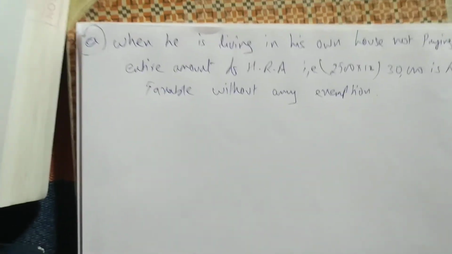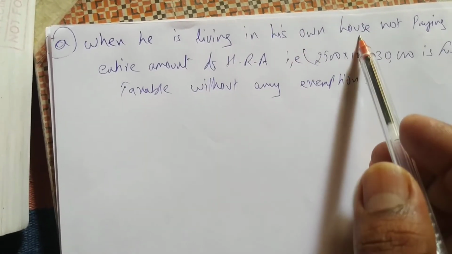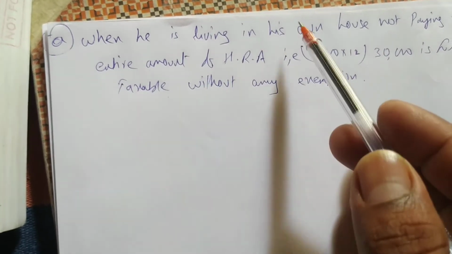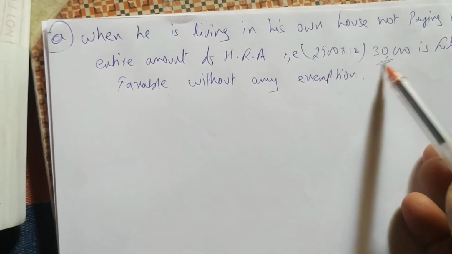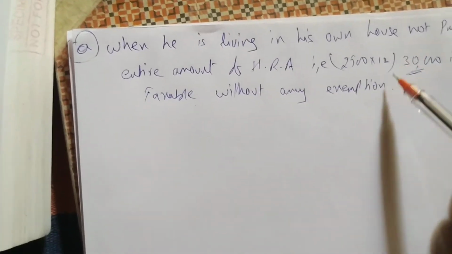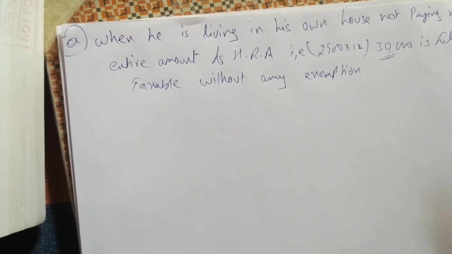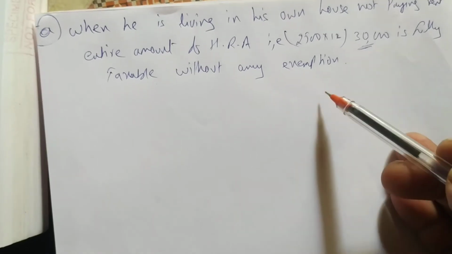Why are we not giving exemption? HRA is partly taxable, right? But he is staying in his own house and not paying any rent. If he is not paying any rent, the government says the entire 30,000 you have to pay tax. Who has to pay tax? The assessee. Who is the assessee? Mr. X has to pay tax on the entire 30,000 rupees. So whenever the question says the assessee is staying in his own house, it is fully taxable.